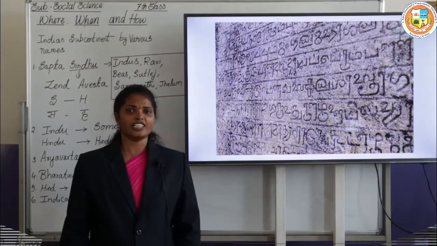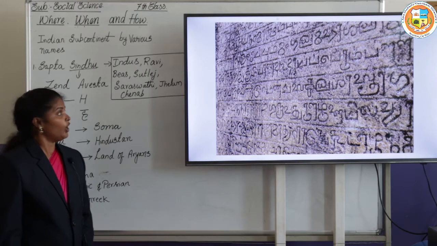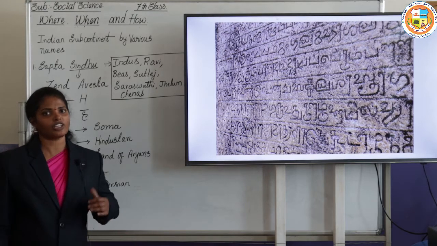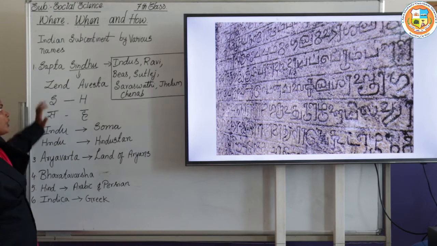They went into the Indian Ocean and captured Sri Lanka and the Indonesian islands also. The Indian subcontinent was known by different names for thousands of years. Now we are going to learn some of the names of the Indian subcontinent during the medieval period. The first name was the Sapta Sindhu region.